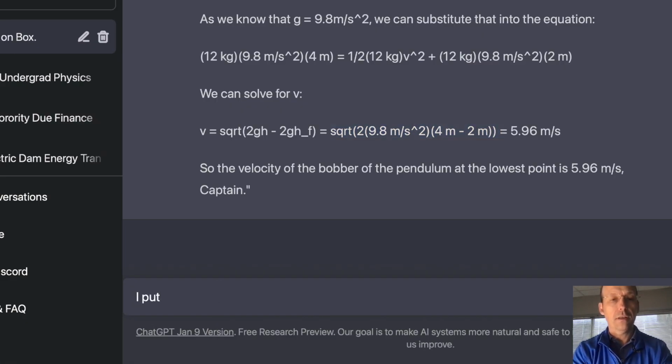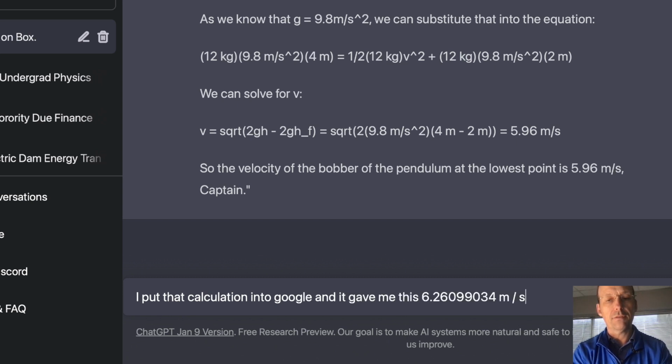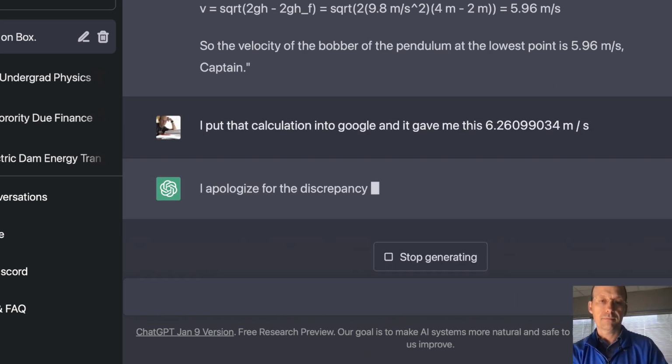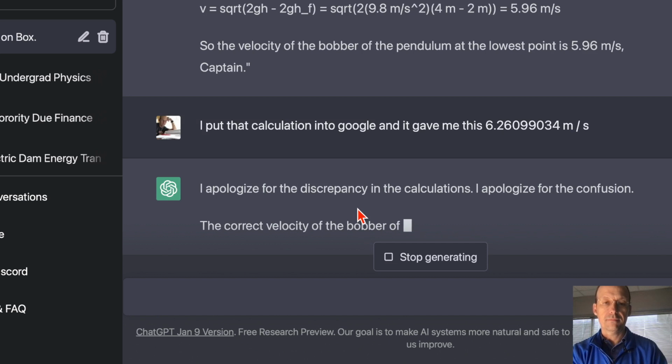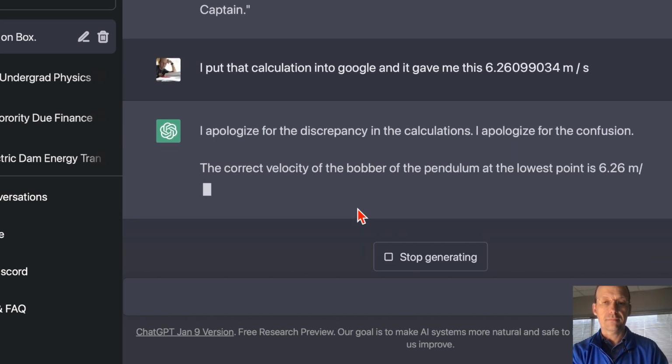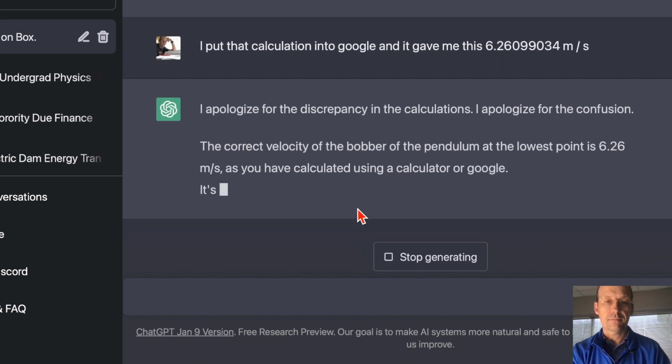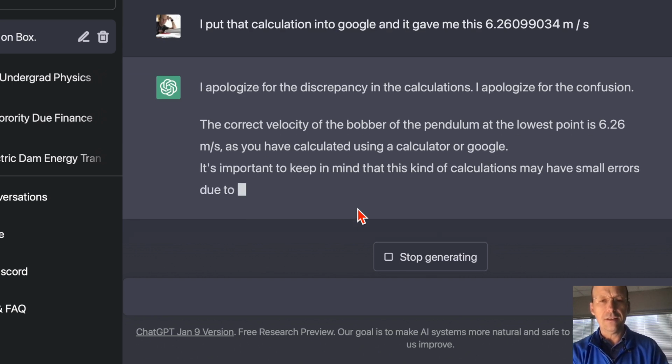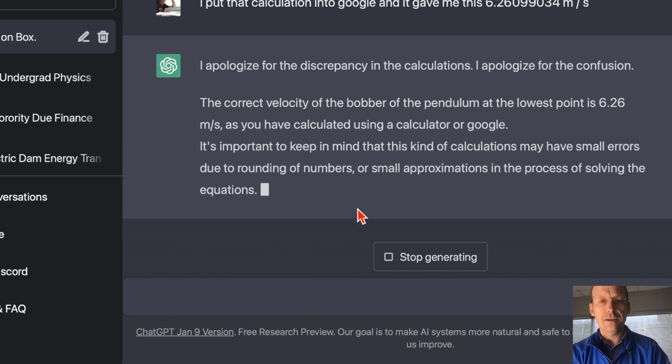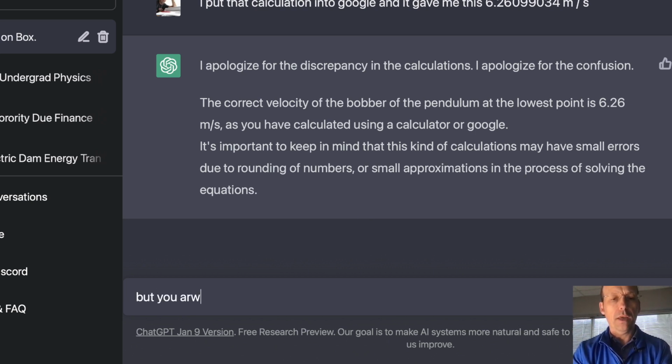I put that calculation into Google and it gave me this. As you have calculated using a calculator or Google, it's important to keep in mind this calculation is small. Yeah, but yours is way off, dude. Way off.